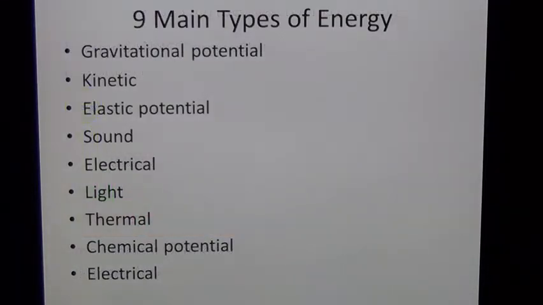So we're going to discuss 9 main types of energy: gravitational potential, kinetic, elastic potential, sound, electrical, light, thermal, chemical potential, and nuclear. So we're going to go ahead and go through those in order.